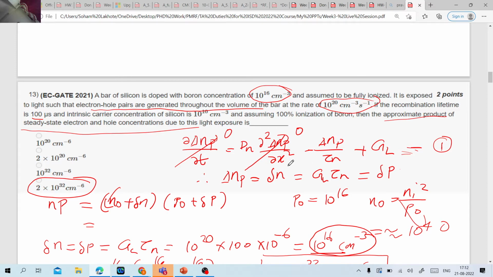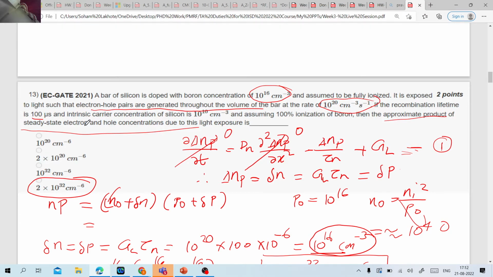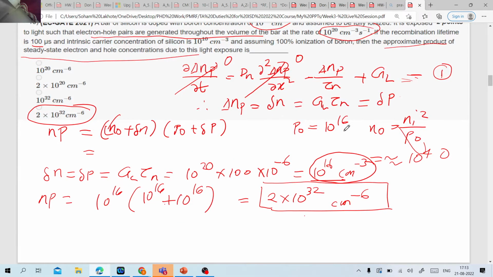So in equation number one, you can see this ∂²ΔN_P/∂x² term will be 0, correct? They have given the generation rate and they have given us some lifetime as well, right? And what they have asked is the approximate product of the steady state electron and hole concentration. Note the steady state. What does steady state mean? Steady state means the concentration will not change with time, correct? So this ∂/∂t term will also become 0. So the ΔN_P will be nothing but your generation rate times carrier lifetime that we had seen earlier, correct?